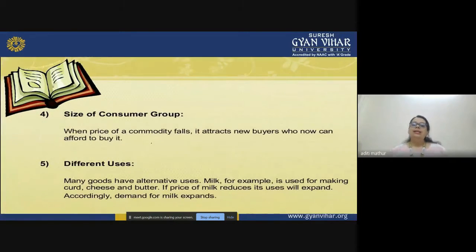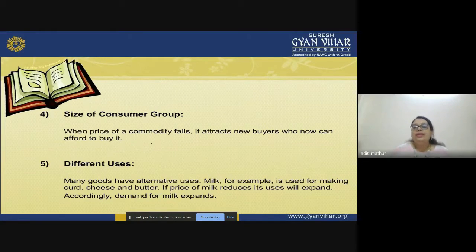Now let us understand the fourth reason, which is the size of the customer group. When the price decreases, new customers generally get attracted, right? And it happens when you have good substitutes available.